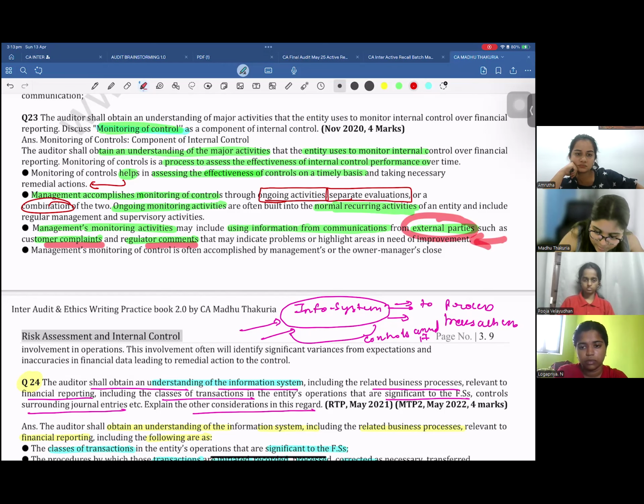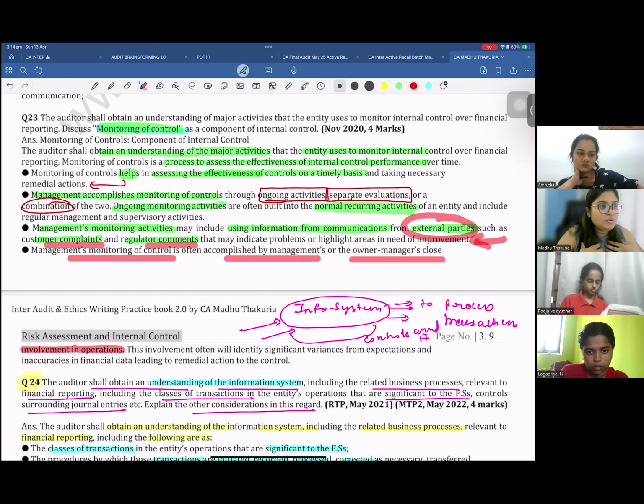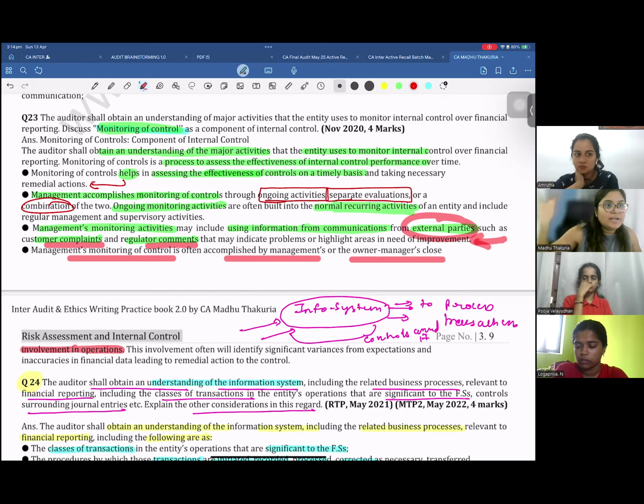Right? Management's monitoring of control is often accomplished by management's or the owner-manager's close involvement in the operation. See, if I tell you that I will only teach and I have nothing to do with the students, I hire two people and tell them only handle the students, I don't even want to communicate with the students, if anybody calls with a question I don't even want to answer, you handle it yourself. Then unless and until I'm actually involved in the operation, how am I going to know there is any problem?